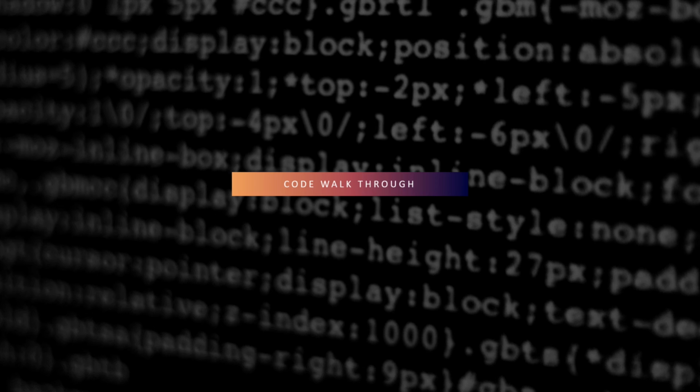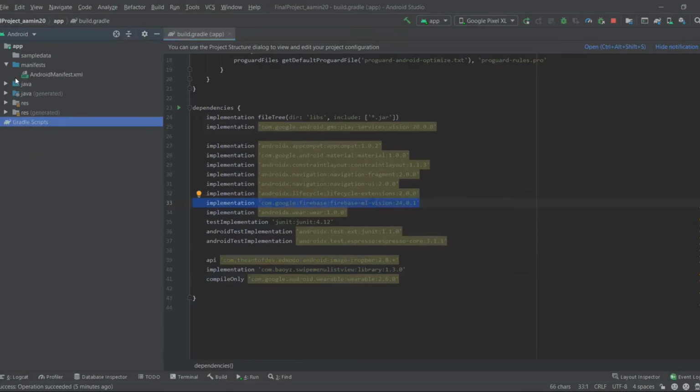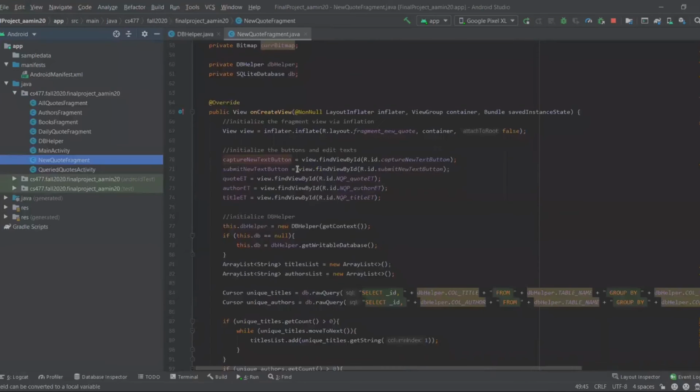Next, I'll provide a sample walkthrough of the code. Beginning with the app's build.gradle file, this is where I add the implementation dependencies for external APIs used, such as the Firebase toolkit. Looking briefly at the new quote fragment, which is the one that allows users to take photos